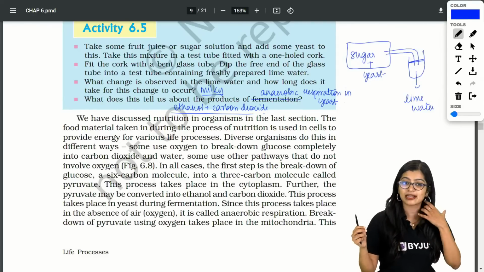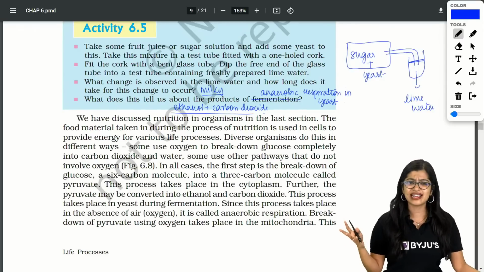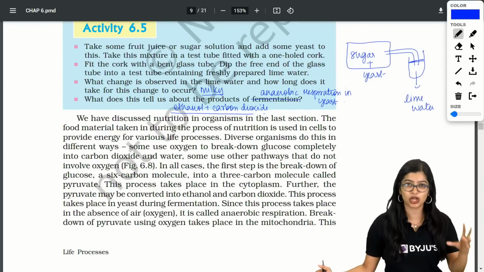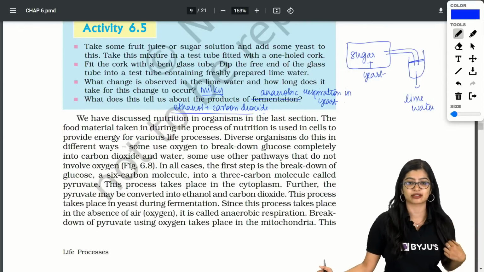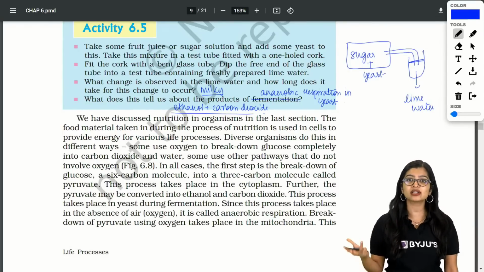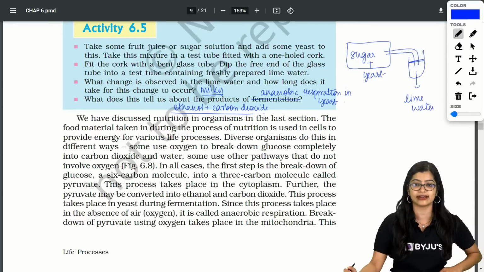Okay, Soumya, I'm happy that it's going to help you. How long does it take? It takes about 15-20 minutes, or half an hour. It depends on the concentration of sugar and multiple factors. Why sugar? Because at the end of the day, to get energy, sugar is needed, right?